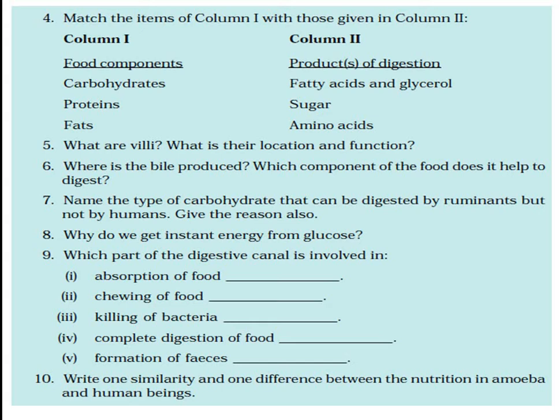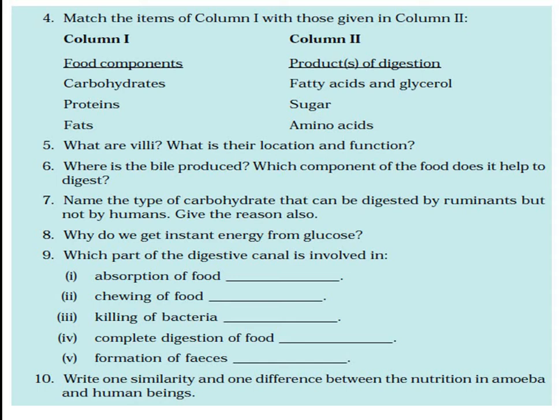Name the type of carbohydrate that can be digested by ruminants but not by humans. It is cellulose. Give the reason also. Human beings do not have the bacteria in their alimentary canal to digest cellulose. Ruminants have some bacteria which help in the digestion of cellulose in their cecum. So they can digest cellulose but human beings cannot.